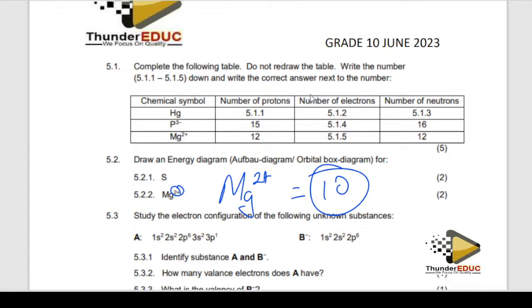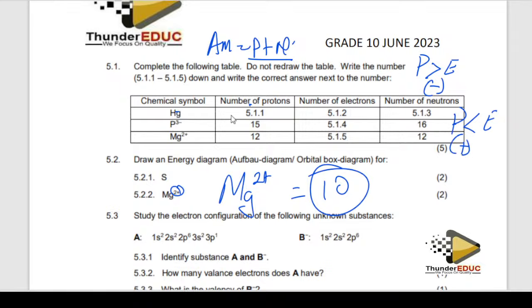Here we are supposed to answer questions. Okay. Don't forget the number of protons. Don't forget that atomic mass is equal to number of protons plus number of neutrons. And for an ion, protons are more than electrons for a negatively charged one, and protons are less than electrons for a positively charged one. Let's go. Okay, now this one is this.